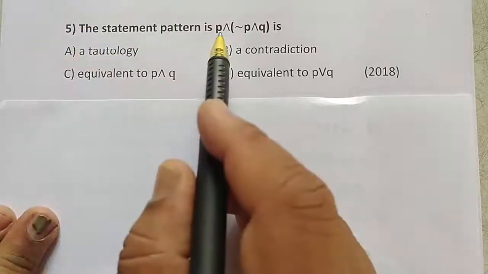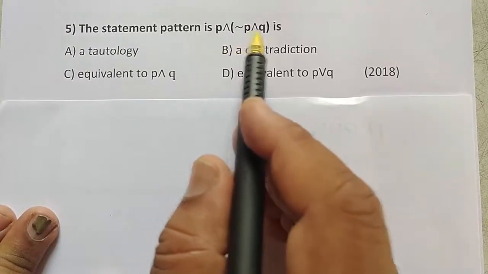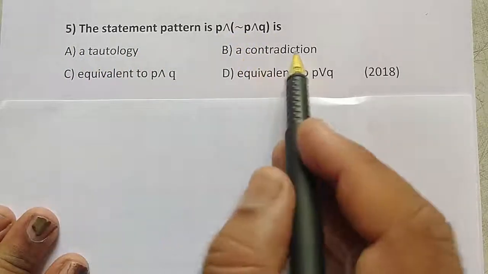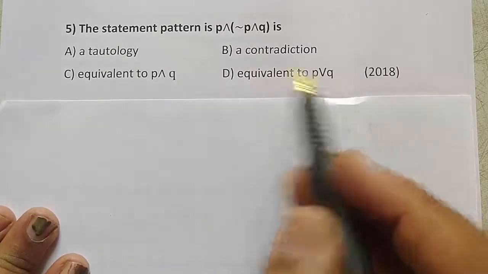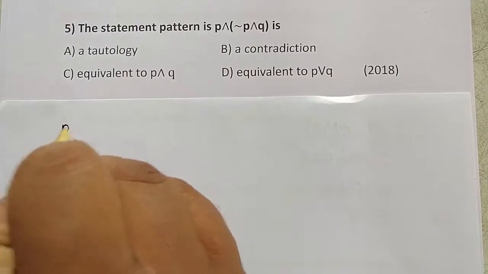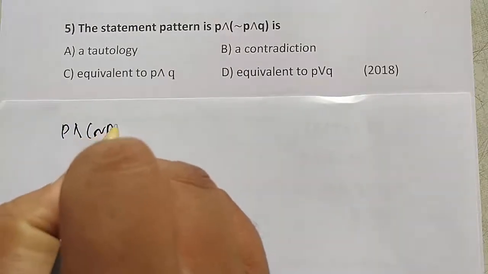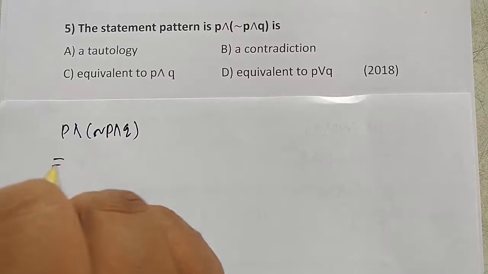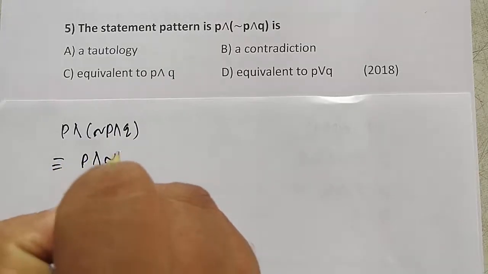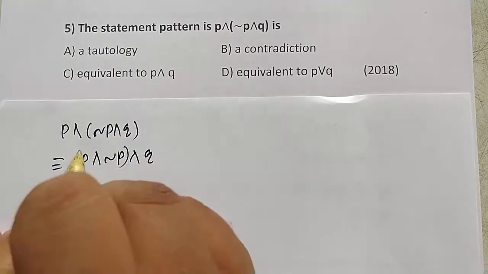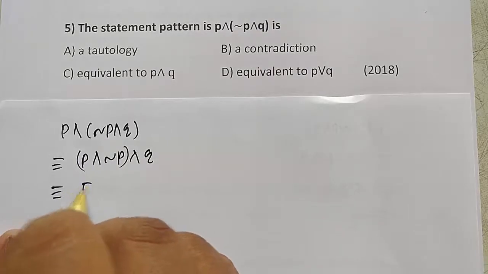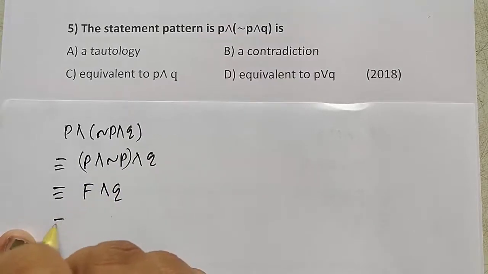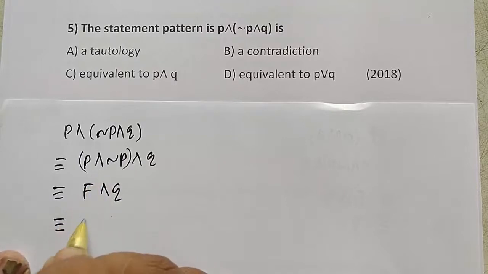Number 5. The statement pattern P and negation of P and Q is A tautology, B a contradiction, C equivalent to P and Q, D equivalent to P or Q. The given statement pattern P and negation of P and Q is logically equivalent to P and negation of P and Q. By complementary law, it is false and Q. By identity law, it is false.